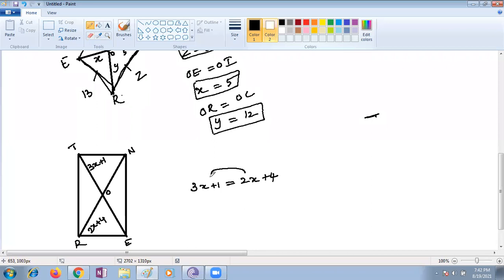So if you transpose x to the other side, it becomes 3x minus 2x. This 1, if you transpose to the other side, 4 minus 1. So x is equal to 4 minus 1, which is how much? The x value is 3, ma'am. This is the way you can find the unknown variable in the given sum.